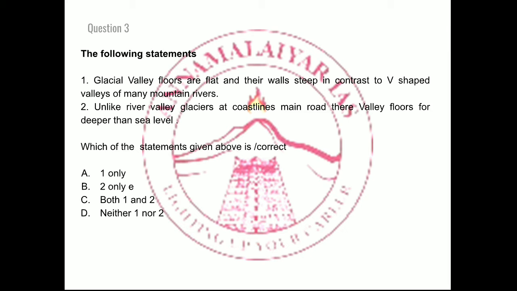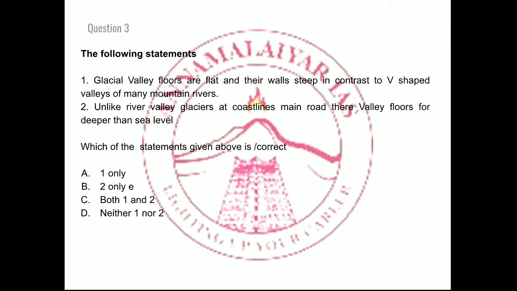Whenever we talk about glacial valleys, right? So in glacier erosion, you have to remember about certain things. First and foremost thing that has to be remembered is that the glacier erodes the bottom as well as the lateral region, which in turn creates U-shaped valleys, in contrast to river V-shaped valleys.